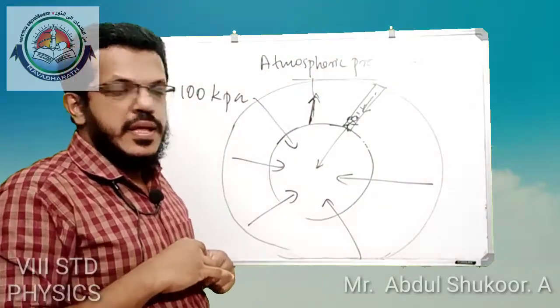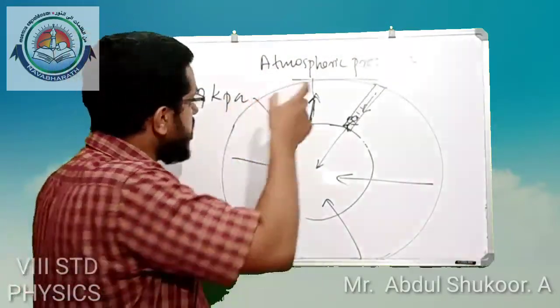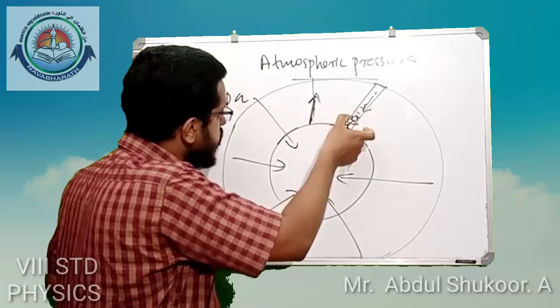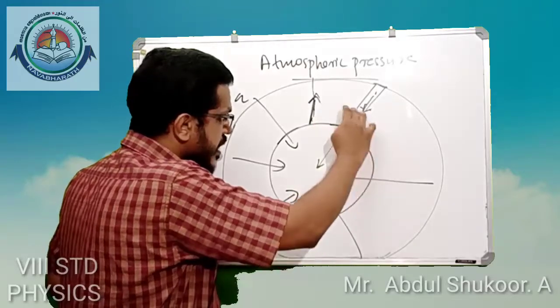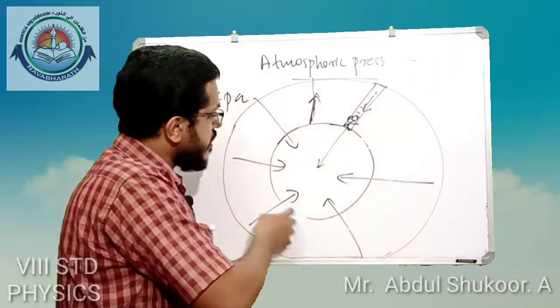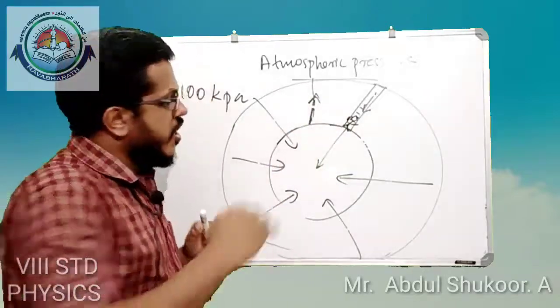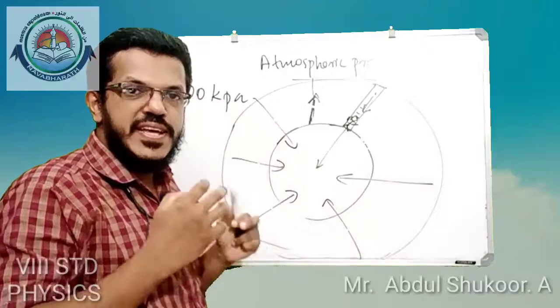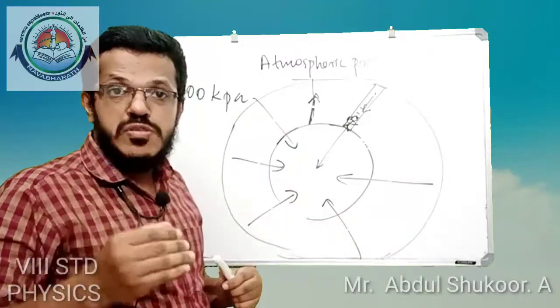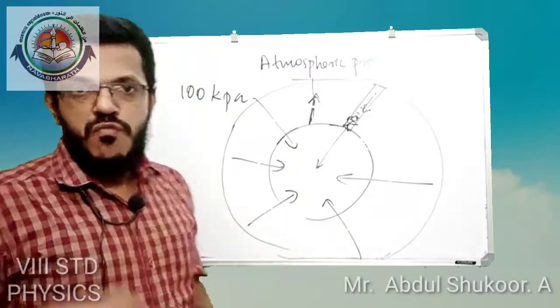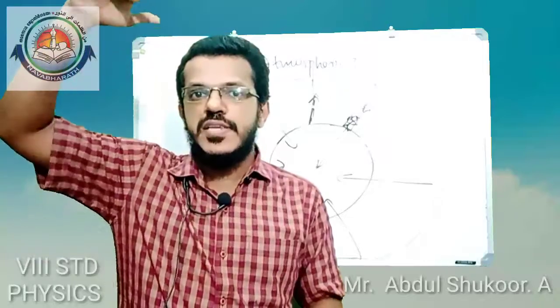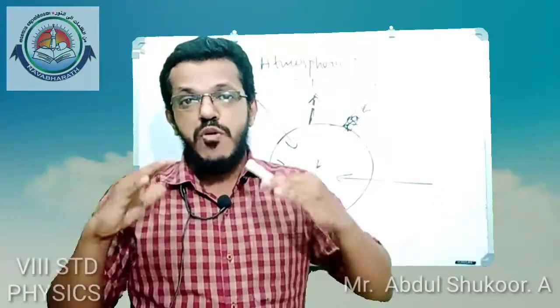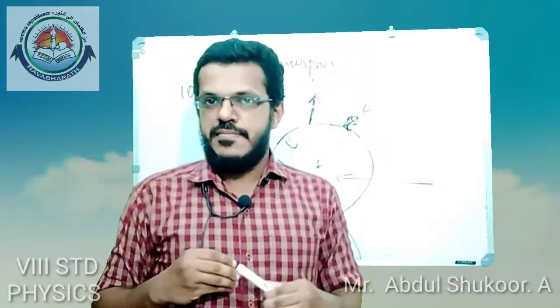Why? The density of air in the atmosphere is greater near the surface of earth. If we go to a higher altitude, the density of air decreases, so atmospheric pressure decreases.